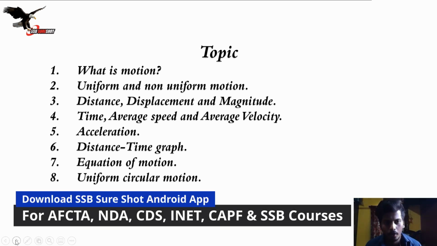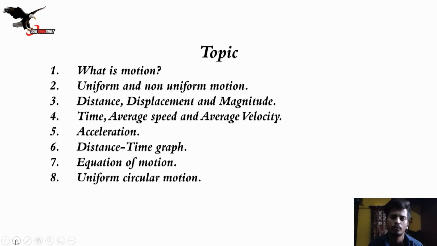Acceleration is again a very important topic. Distance-time graph, I want to teach you this also. And equations of motion are considered the most important topic of this lecture. Uniform circular motion is maybe the last topic, and then we'll come to the homework. Uniform circular motion is also important, and it is a different topic as well, but I want you to take care of it at this time, and we will be studying it in upcoming classes also. Don't worry, I will be teaching everything in detail for you.